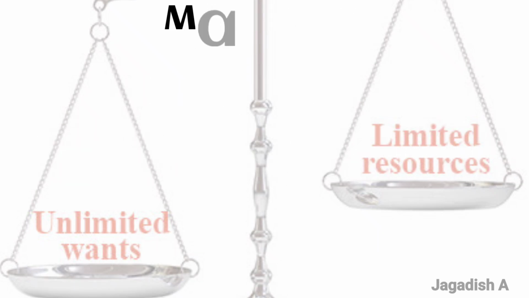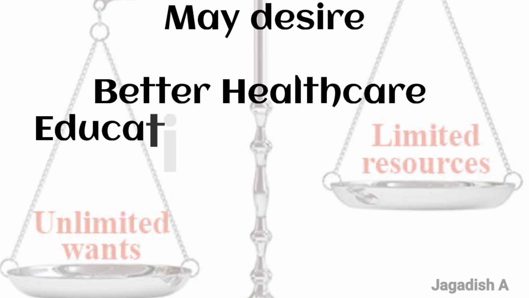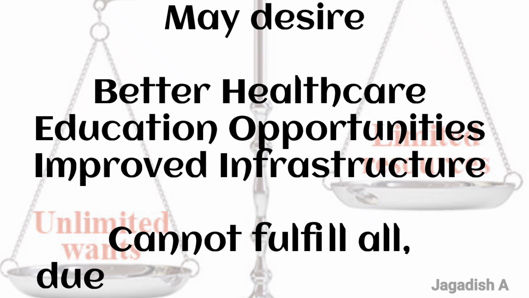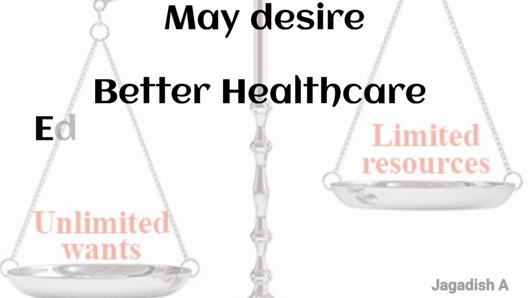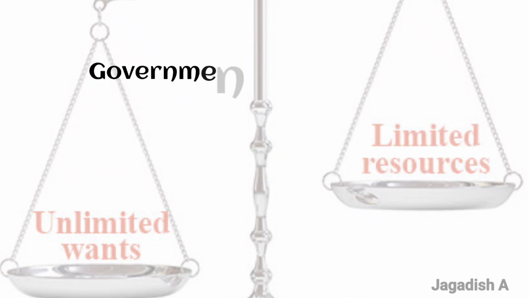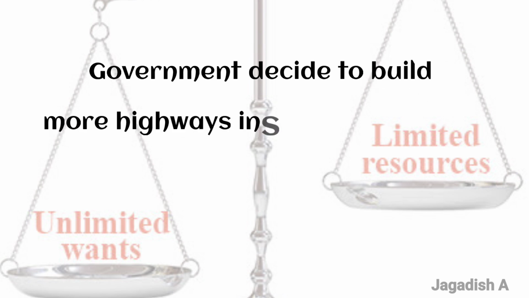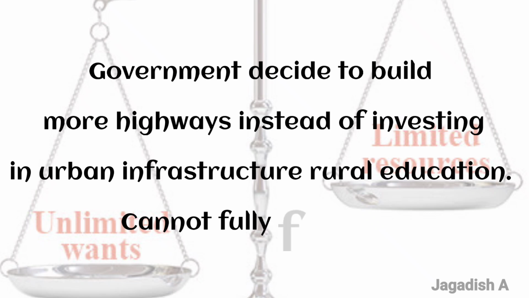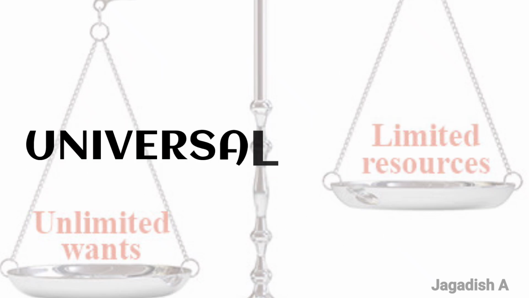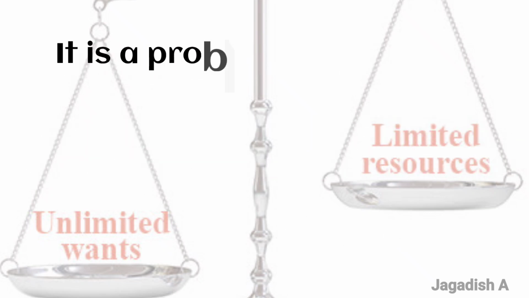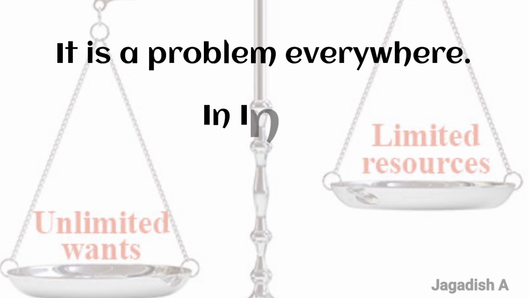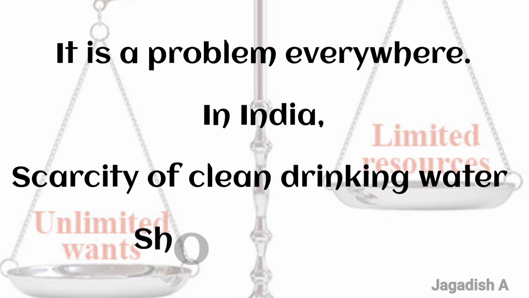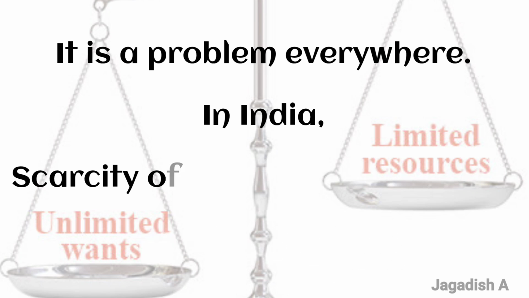Necessity of choice. The Indian government might need to choose between investing in urban infrastructure or rural education as it cannot fully fund both. Opportunity cost: if the government decides to build more highways, it gives up investing in urban infrastructure or rural education, as it cannot fully fund both. Universal problem: scarcity is a problem everywhere. In India, this might manifest as a scarcity of clean drinking water in some regions or a shortage of jobs for the growing population.